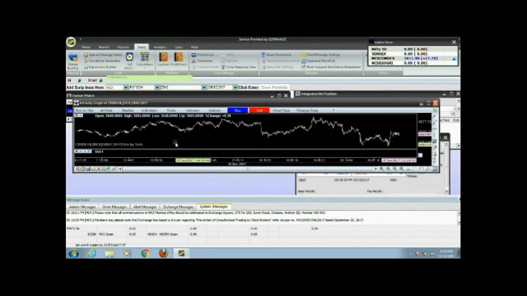Now you will see the chart. There are different charts. When we studied technical analysis, we might remember we talked about charts, and the chart plays a very important role.